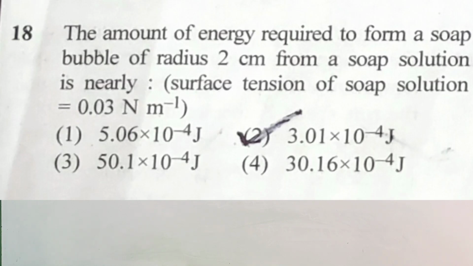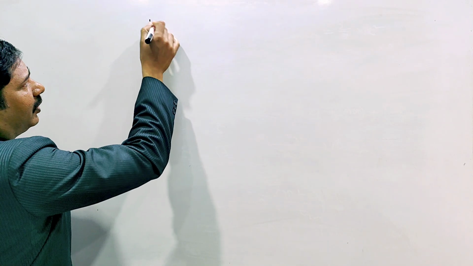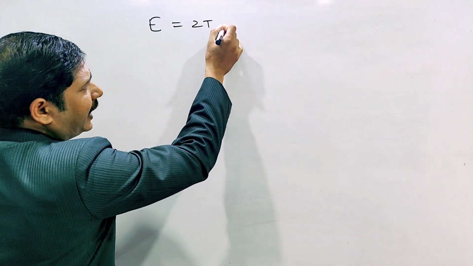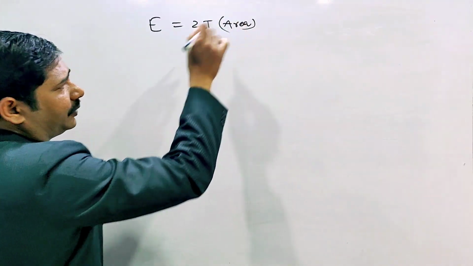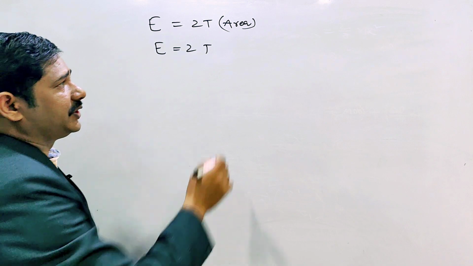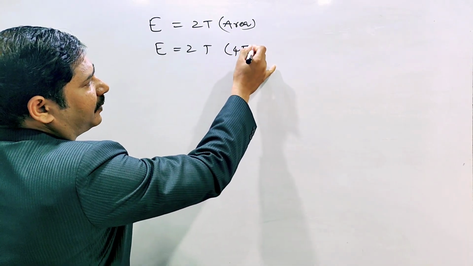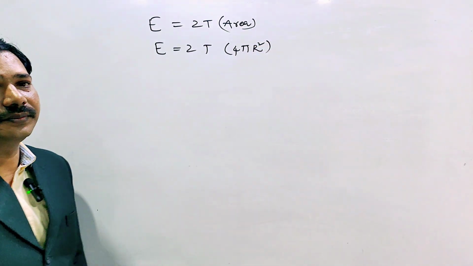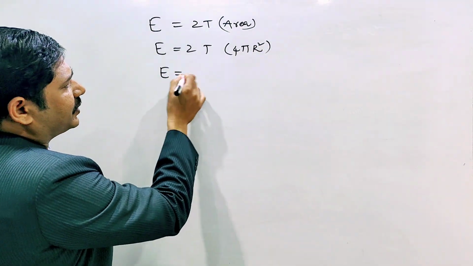The amount of energy required to form a soap bubble of radius 2 centimeters from a soap solution is nearly. Within the bracket, surface tension of soap solution is given 0.03 Newton per meter. Here for soap solution, the energy, we know the formula E equal to 2T into area, where T is surface tension. Area for a soap bubble, what is the formula? 4 pi r square.